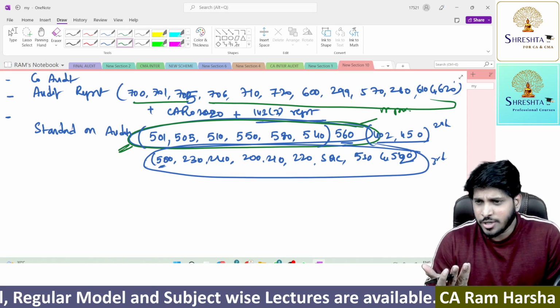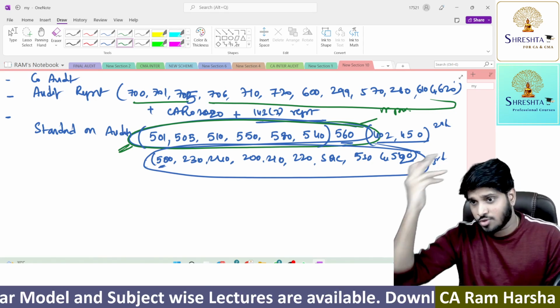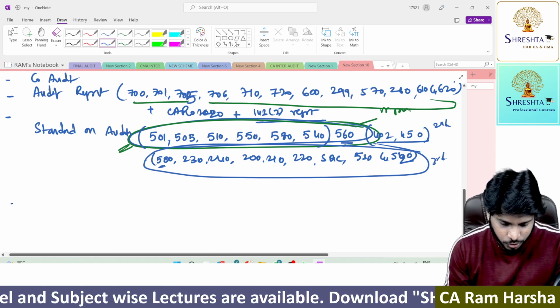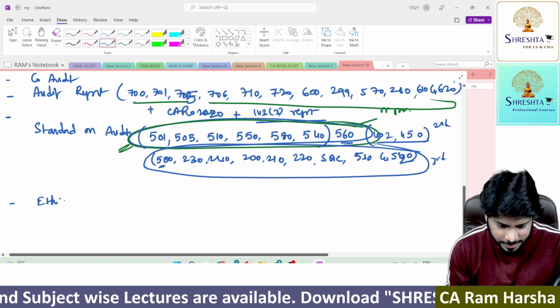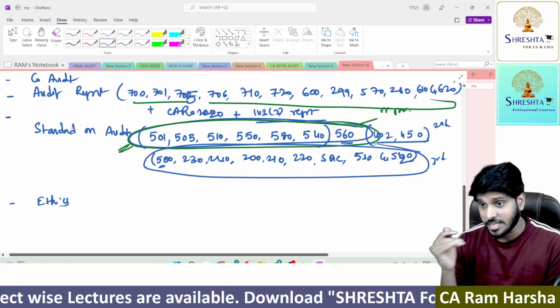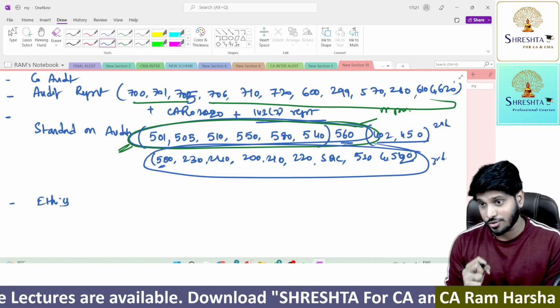Suppose you didn't prepare from any particular material. You prepared from IC material. Then go with IC material. Then after this, you must go with ethics, professional ethics. There is an order. This is the order in which I even teach in my class, so the same order, because this is important from exam point of view.